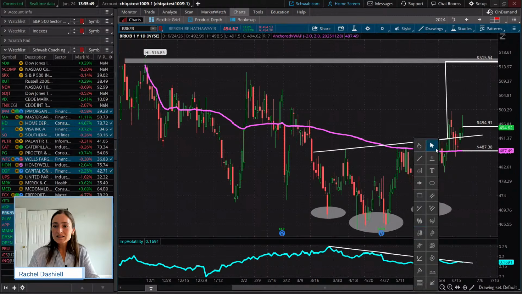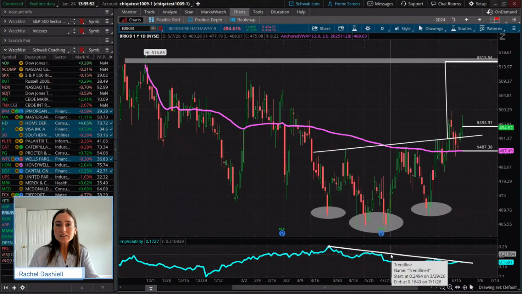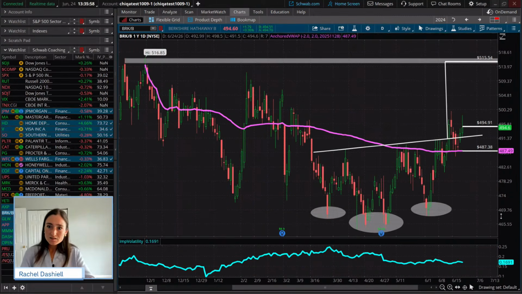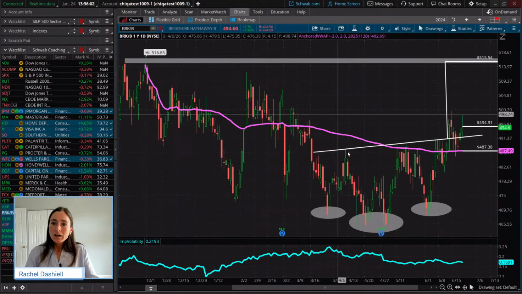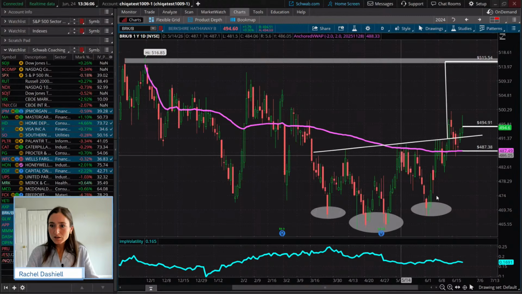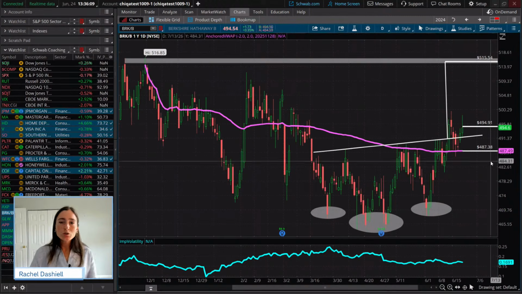Our level of resistance for implied volatility, we can clearly see that it's been a downtrend in implied volatility. So the regime still favors long options in this case. So what we can do is take a long call trade, and we're going to see how long this pattern has taken to form. It's been about 3 months before the breakout. So we're going to look about 3 months out or a little bit more in our price action for the expiration of our options, okay?